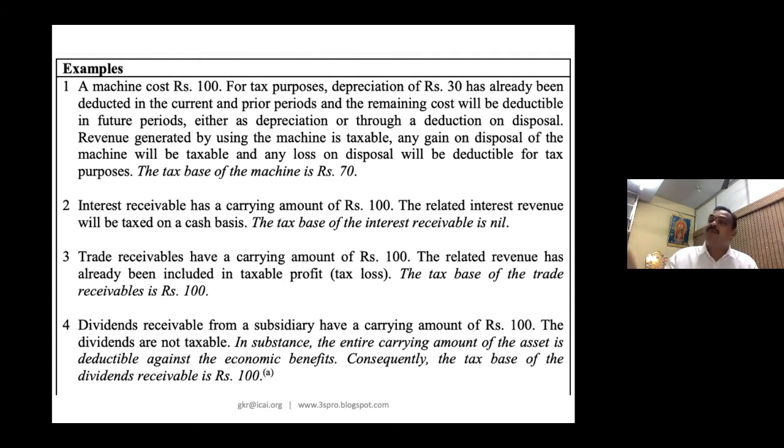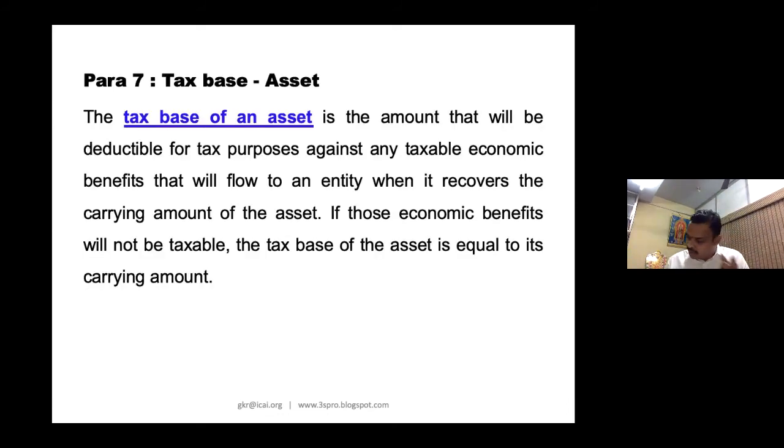Why? Because the Income Tax Act doesn't consider it. For trade receivable, the Income Tax Act considers accrual basis, but for interest, it doesn't. The same is possible. There are many provisions I can give in income tax, but I will not bore you with them. You need to first appreciate the tax base concept. So that is what tax base is. Once you understood tax base, it is very easy to capture the temporary difference.